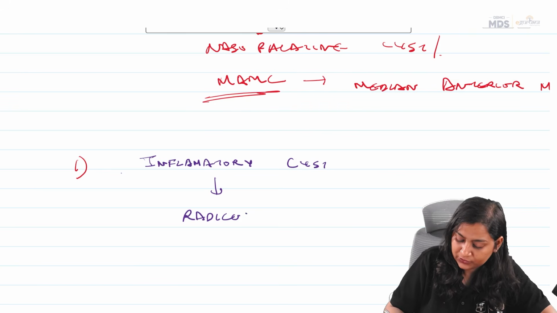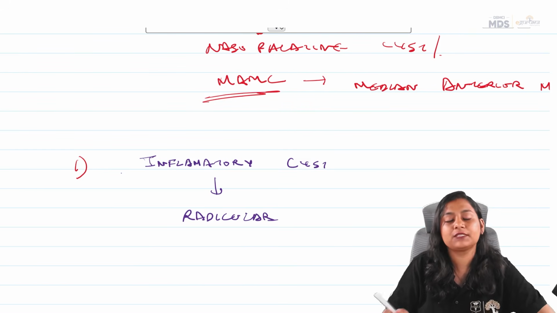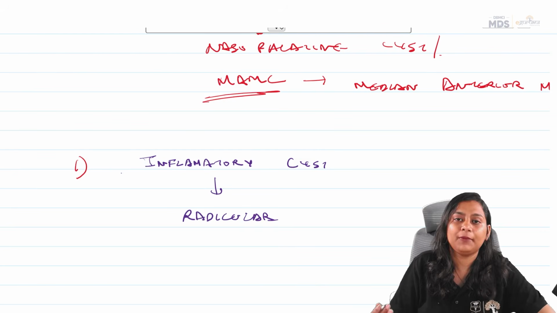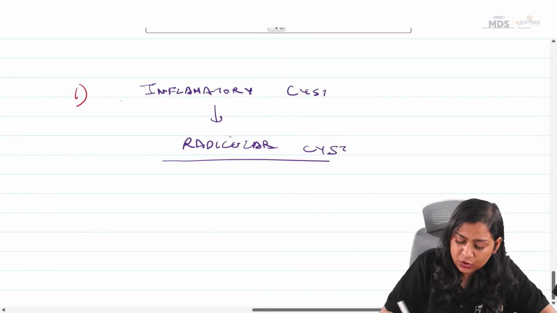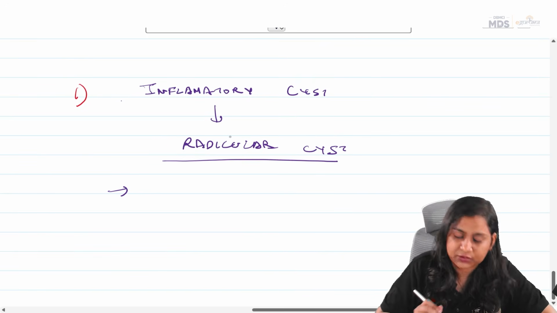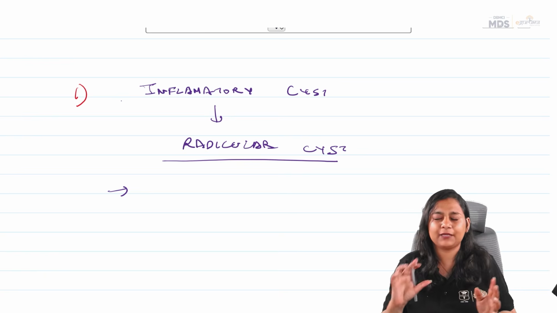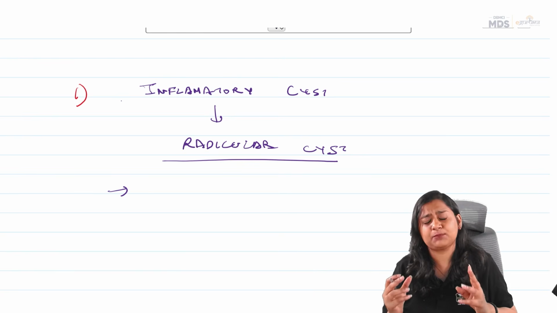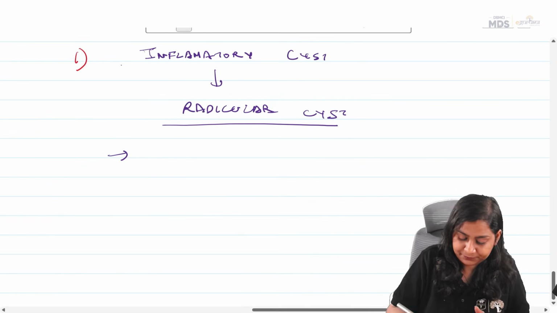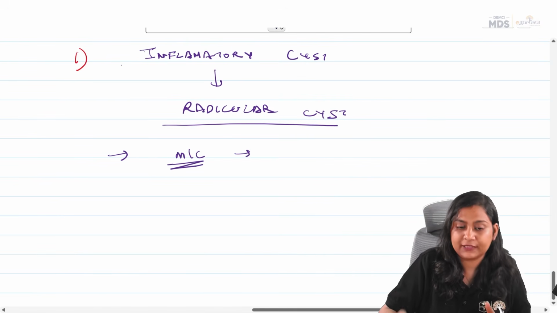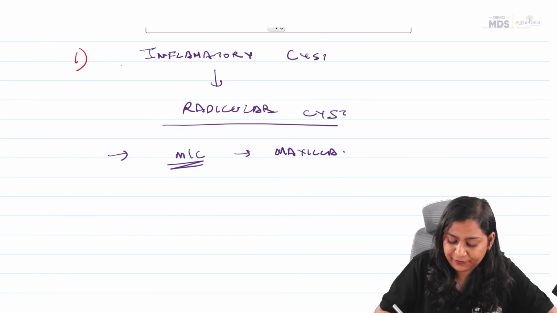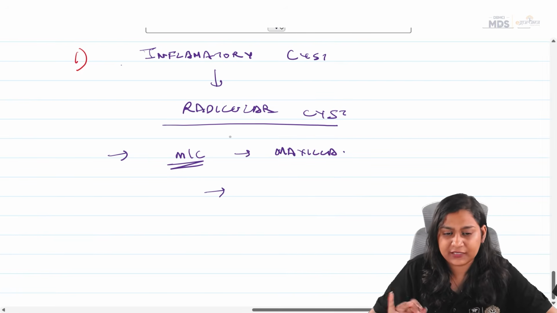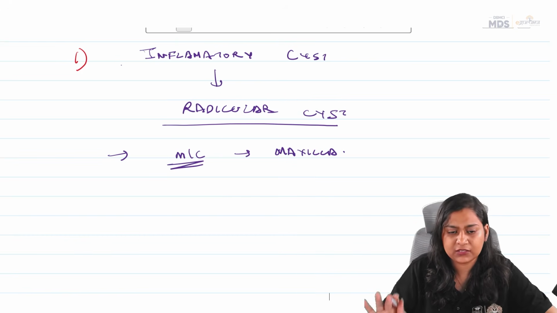Radicular. So we know that radicular cyst is the most common cyst of the oral cavity and the most common inflammatory cyst of the oral cavity. So, which is the most common location? Now, based on this, the question was asked. They had made it a clinical type. So, all these points are very, very, very important. Most commonly seen in the maxilla. Very rarely it is seen in the primary dentition.